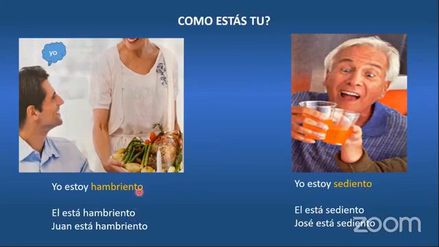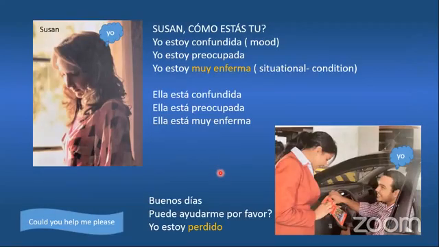And in this case, hambriento ends in O because it's a guy here. Sediento ends in O because it's a guy here. If it is a female, like I am hungry, I could say yo estoy hambrienta. If I am thirsty, I can say yo estoy sedienta. Next sentences here. So let's ask a question about these people here. Let's see, she's Susan here.